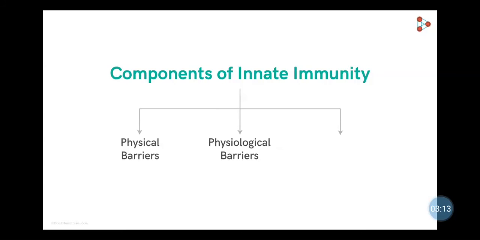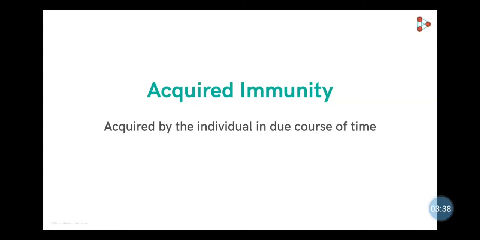Now, since all components like physical barriers, physiological barriers and immune cells are present in our body since birth, they are components of innate immunity. Let's see the second type of immunity, acquired immunity. As the name suggests, it is acquired by the individual in due course of time. It is a type of immunity which develops over a period of time and is highly specific in nature.